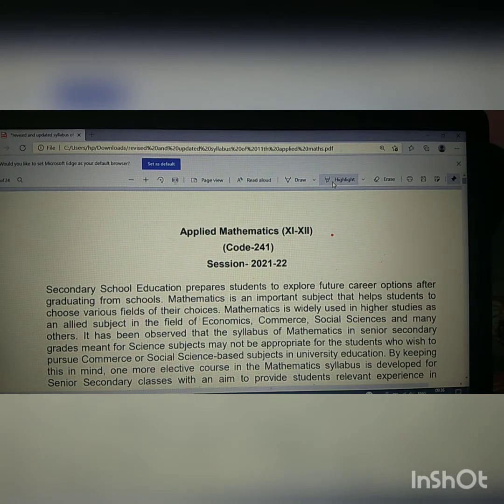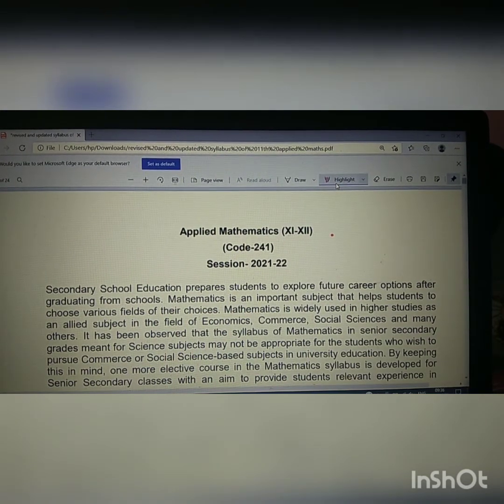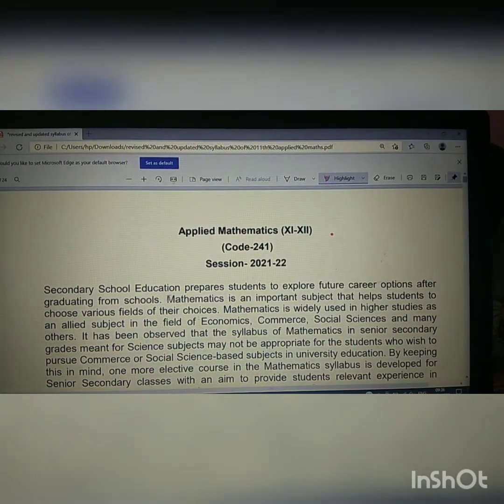So let us start. As you all know, mathematics is an important subject from even class 1. Even before learning, we need to know about the use of mathematics, how we can count things, how we can multiply things, and whatever we do in our daily life. According to CBSE, mathematics is an important subject that helps students choose the various fields of their choice, whatever they want to be in their life.